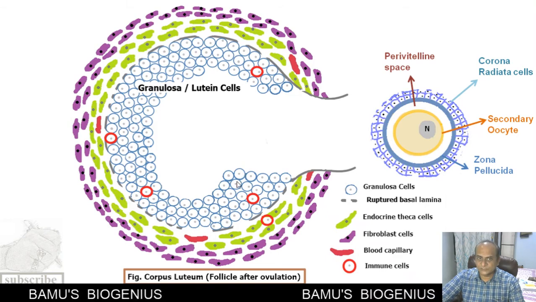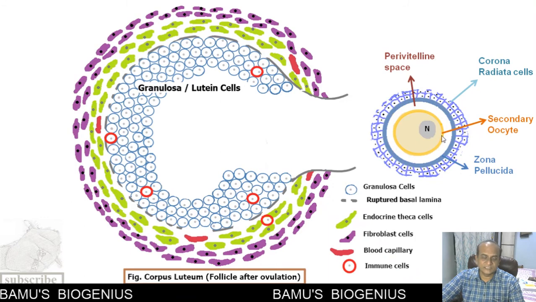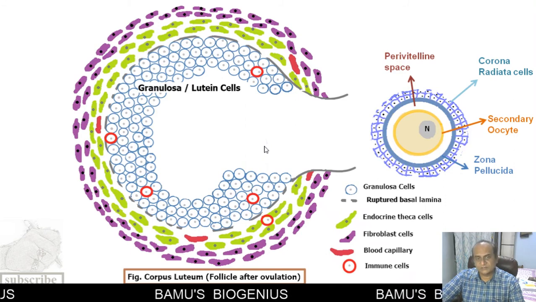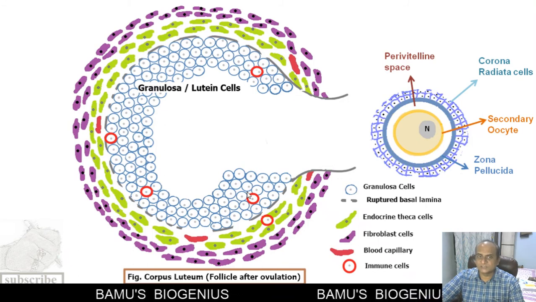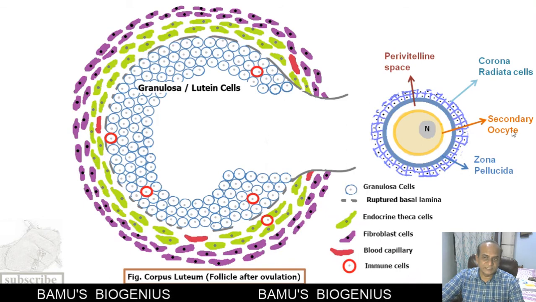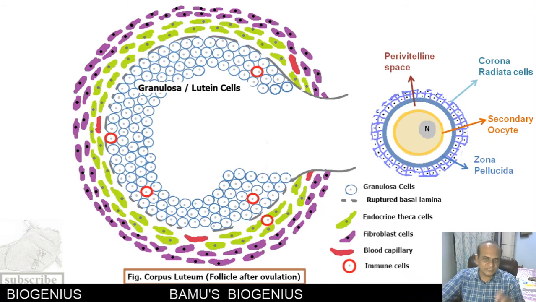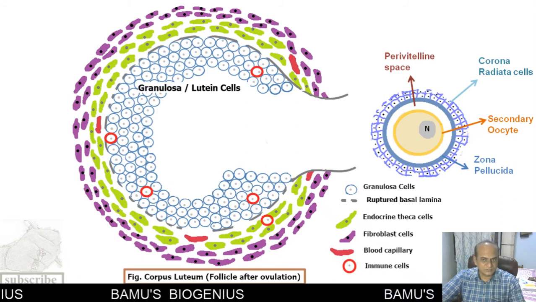Now it has a very important role if this ovum gets fertilized. If it is fertilized, then this corpus luteum is responsible for the synthesis of a hormone known as progesterone, and now it becomes the corpus luteum of pregnancy. If fertilization does not take place, then this corpus luteum converts into a corpus albicans, and then it degenerates. So, in each cycle, these kinds of structural changes occur in the corpus luteum.